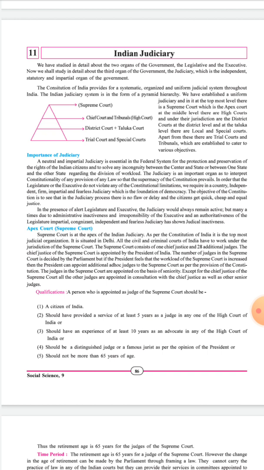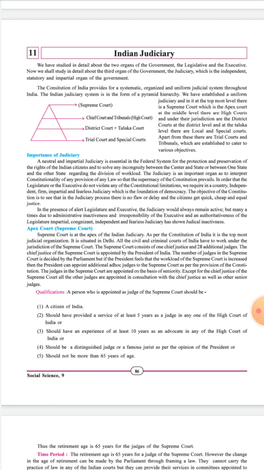In order that the legislature and the executive do not violate any of the constitutional limitations, an independent, firm, impartial and fearless judiciary is extremely important. Why? To see that the legislature or executive do not violate the constitution. And we require in a country an independent, firm, impartial, fearless judiciary, which is the foundation of democracy.